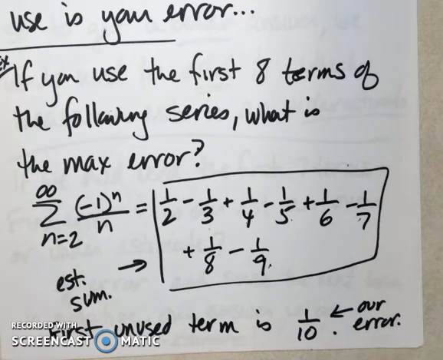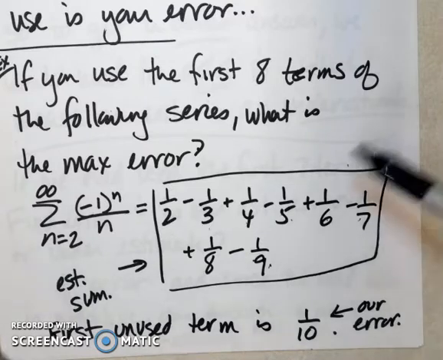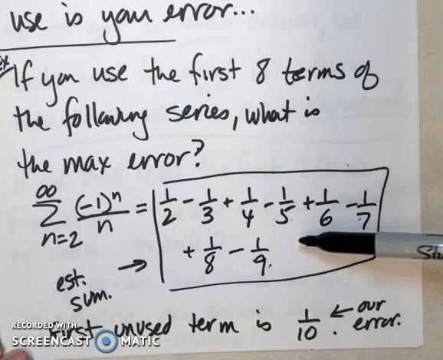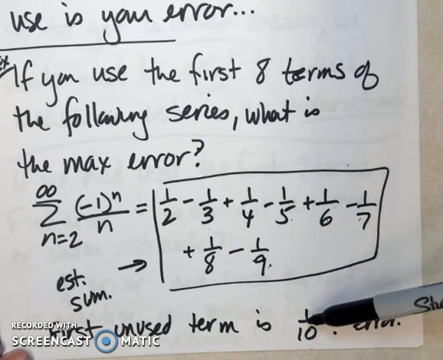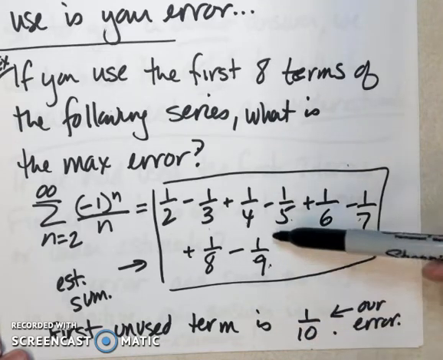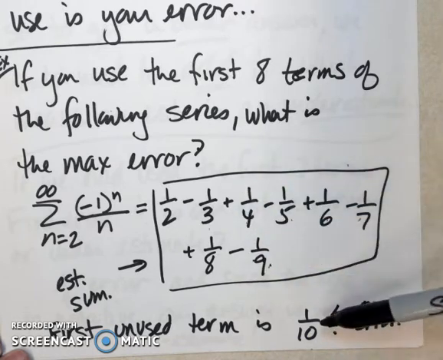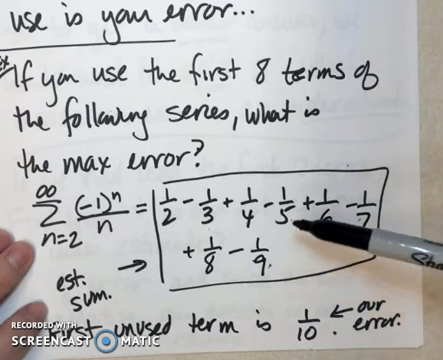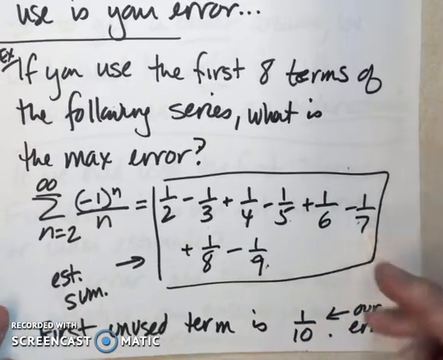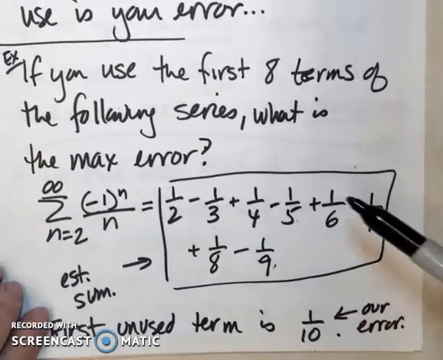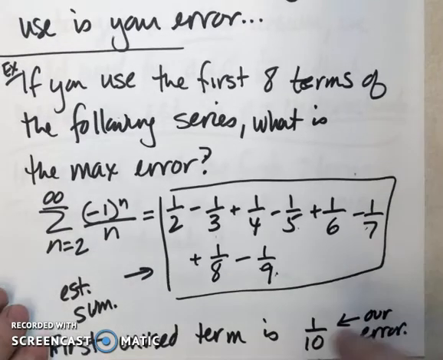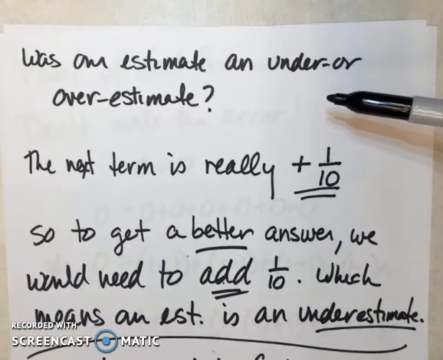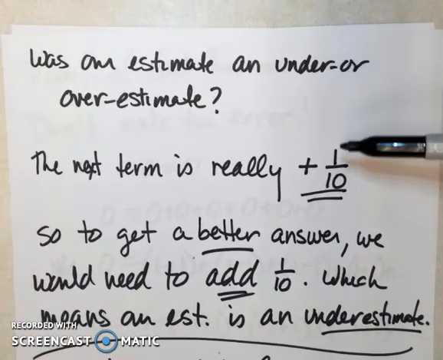But there's going to be another part of this question. The other part is going to say, is our estimate an over or an underestimate? Well, the next term is positive 1/10, which means our sum would be better if I added 1/10, so this sum right here is an underestimate, because it would be better if I added numbers. Okay, so there it is for those of you who are actually pausing and writing down notes.